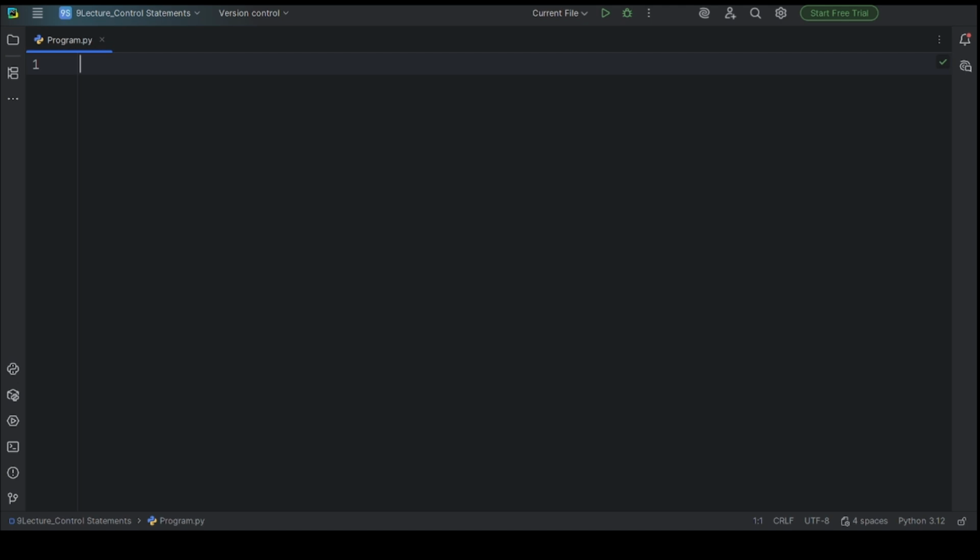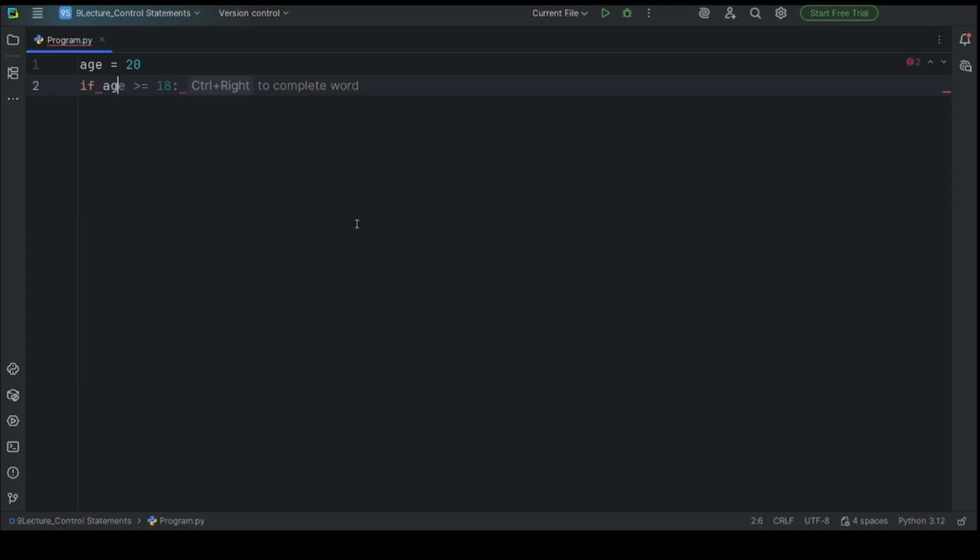Let's do some programs for the if statements. I'm defining one variable, age equal to 20. I want to check if age is greater than or equal to 18, then print you are eligible for vote, otherwise you are not eligible for vote. Then how can we do that?